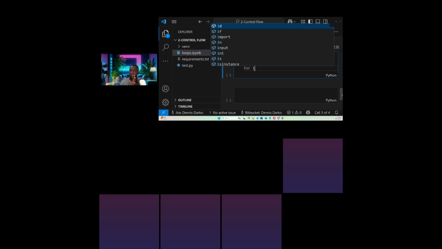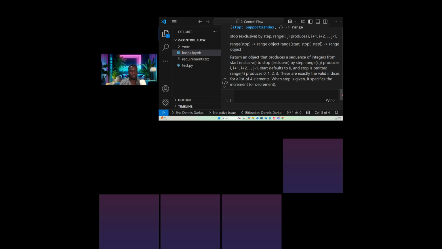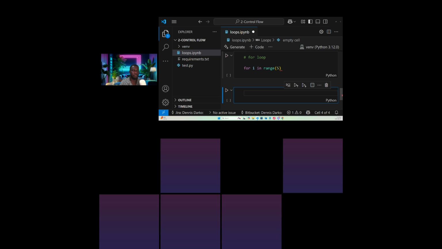These are temporary variables. So I will say for I in range. And what is our range? 5. Currently, we set our range to be 5. So for I in range 5, all that I'm saying here is that for I, these are temporary variables, store these particular ranges in this variable for me.